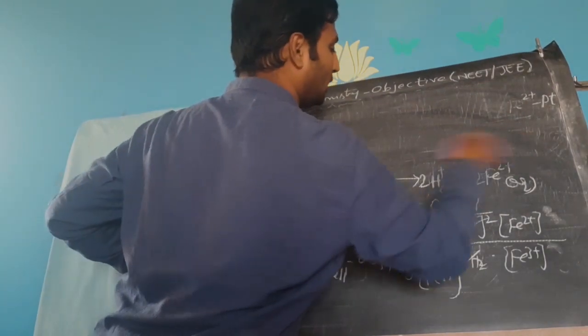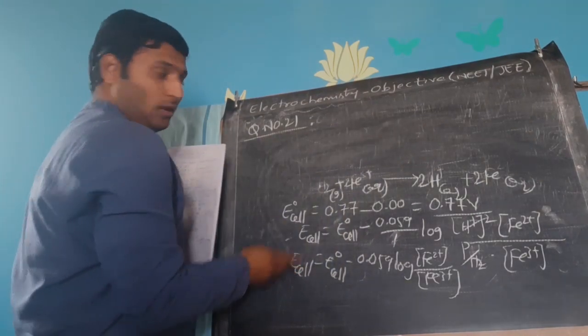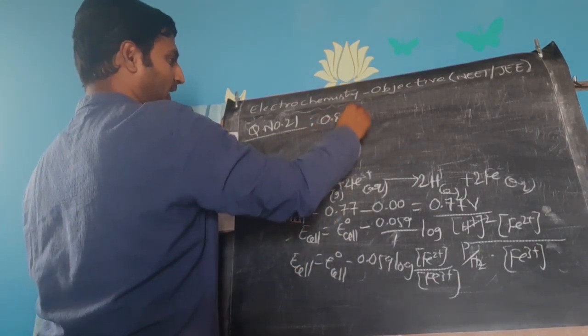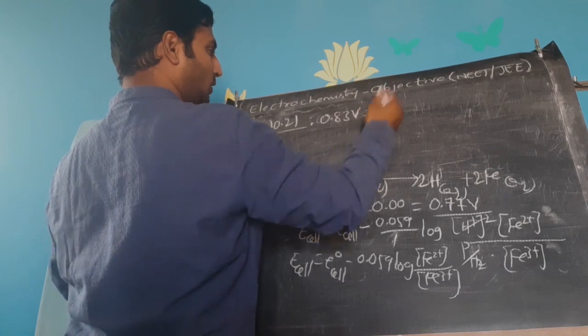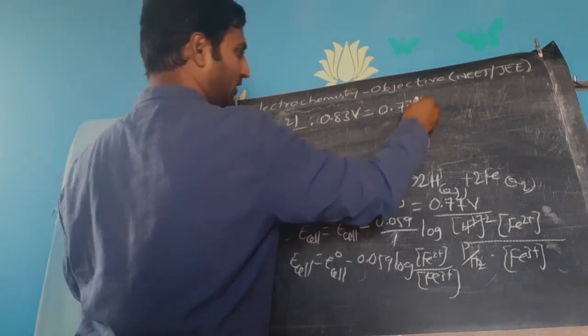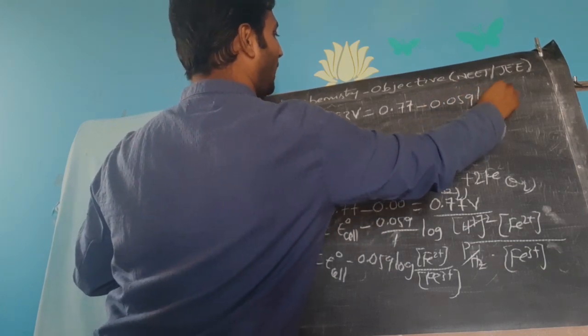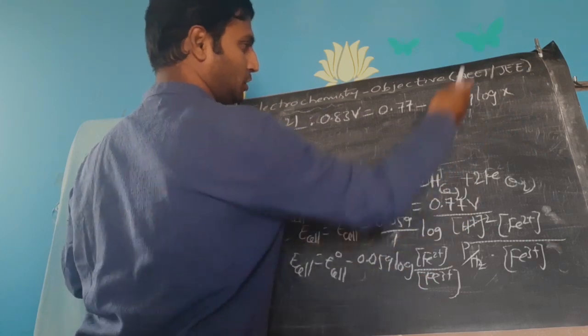Let me erase on the top. So the E cell value given is 0.83 volts, which is equal to E naught cell, 0.77 volts as we have calculated, minus 0.059 log x, I will call it x because I need this ratio.